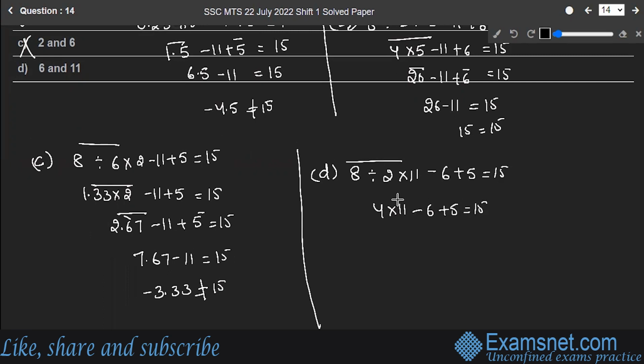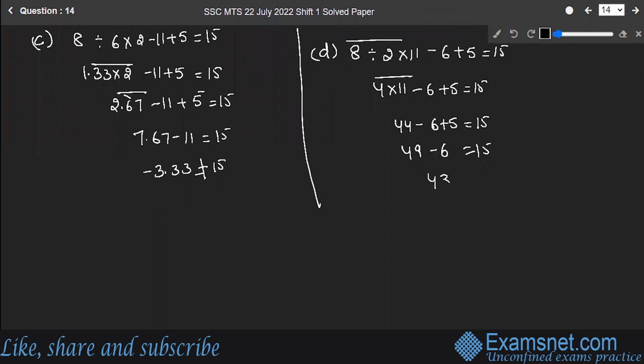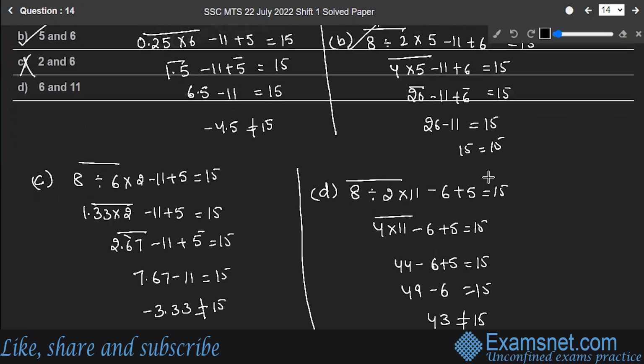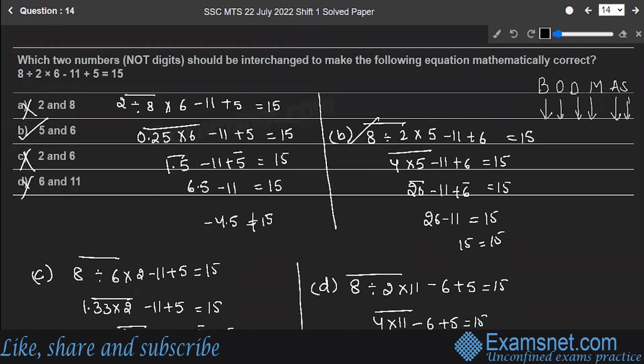Next, 44 minus 6 plus 5, so this is 49 minus 6, which gives 43. This is not equal to 15, so this is also incorrect. We already got our answer, option B. So option B is the correct answer to our question. Hope you are clear with this.